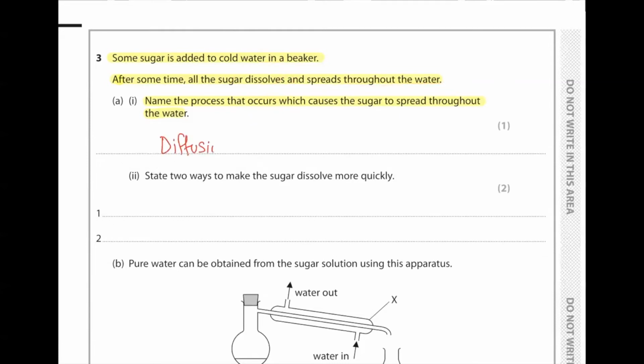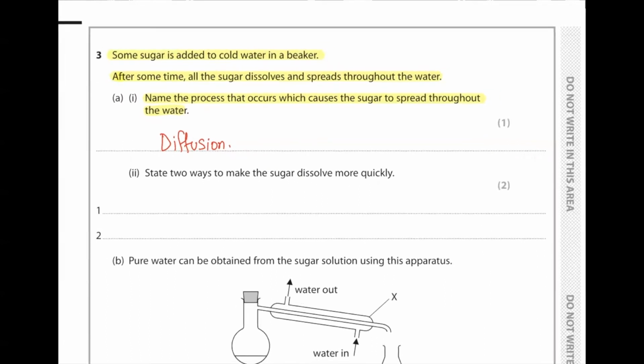Guys, some of us have this particular wrong idea. When sugar is given in water, it melts. Well, it doesn't melt. Melting of sugar occurs at a very high temperature. If you put pure sugar cubes in a hot pan and heat it to a very high temperature, it's very likely that it's going to melt. That is called melting. However, if you put it in water, it first dissolves, and after that, diffusion is the only thing that can happen to it.